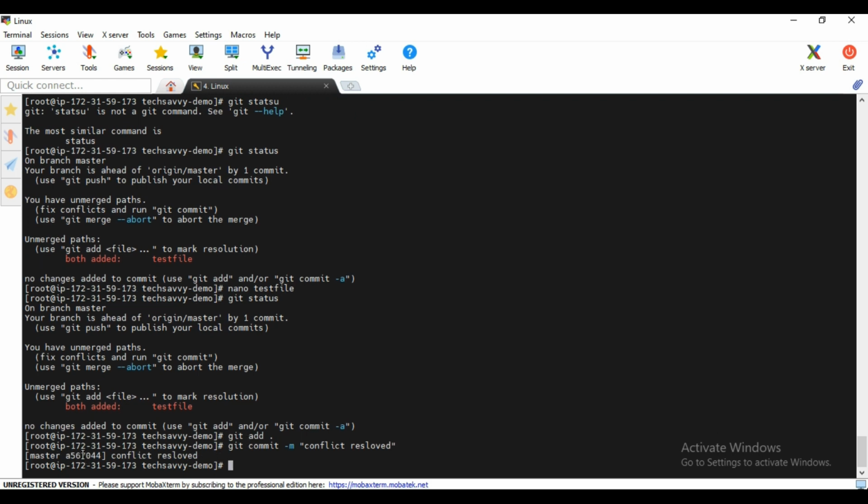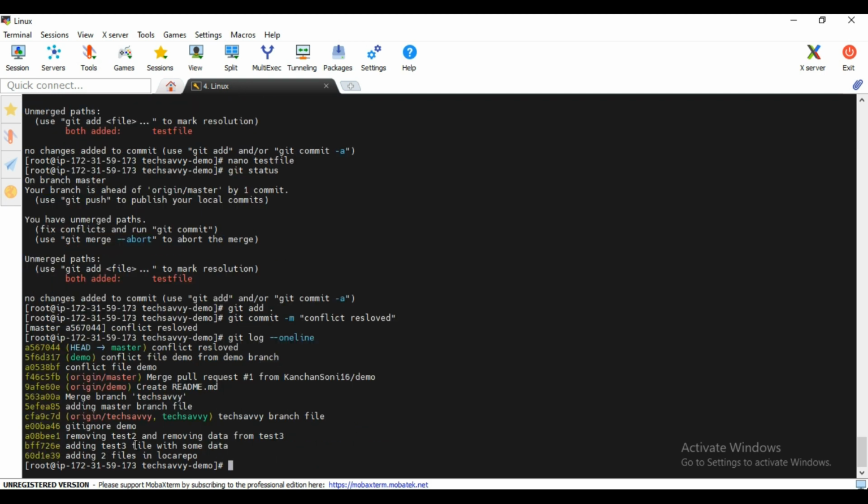Okay, see, now this time it will give you the reply. Instead of adding or showing the commit detail, it is giving the conflict resolved. And if you wanted to see the git log, then go like that, enter.